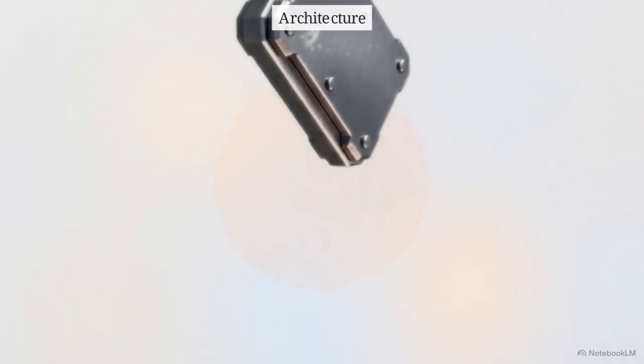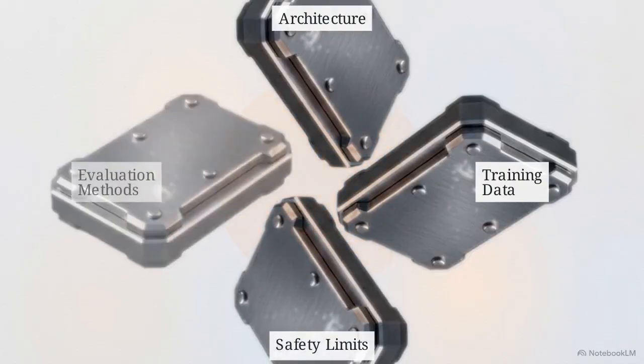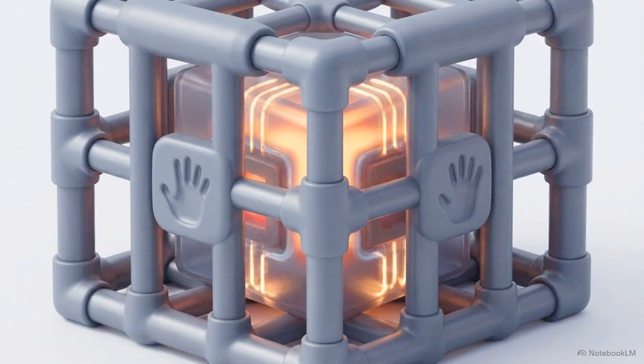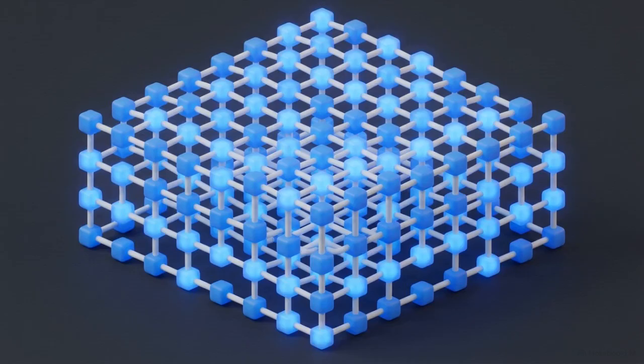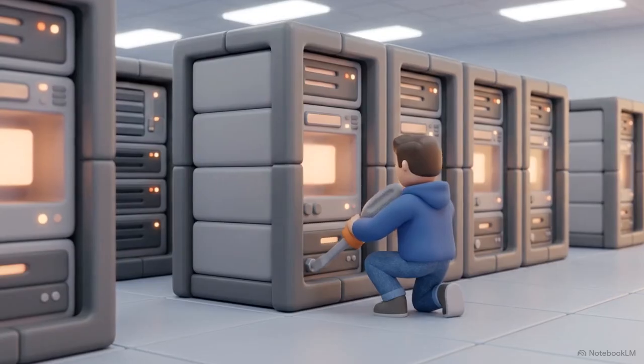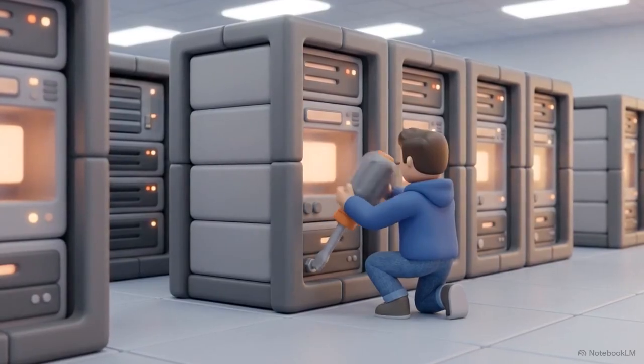This logic applies to all AI. Humans dictate the model's architecture, choose the specific training data, set the safety limits, and define the evaluation methods. When we say an AI learns on its own, it is adapting within an inescapable framework built by human hands. AI can find patterns and improve through feedback, but only in a limited, technical sense. The engineering reality of these systems is distant from the science fiction fear of a machine choosing its own purpose.